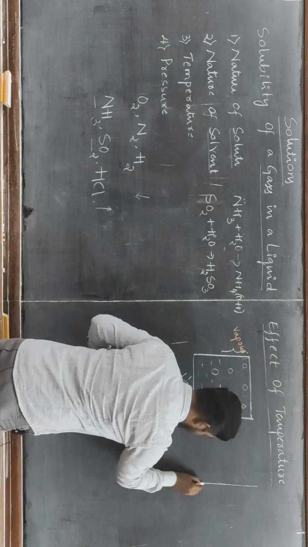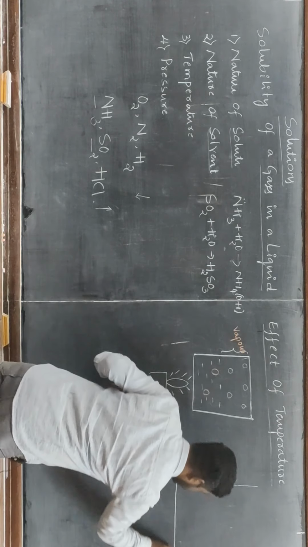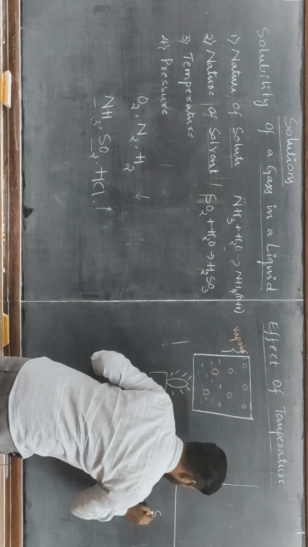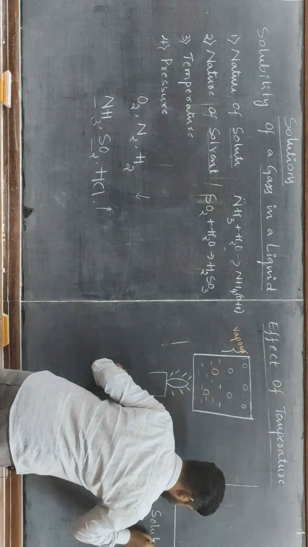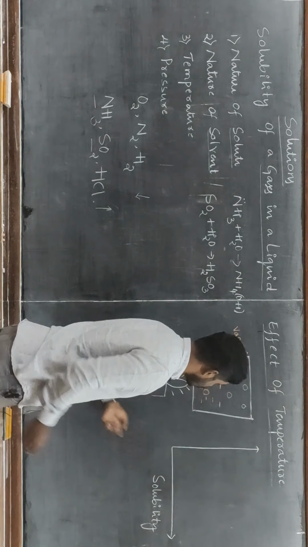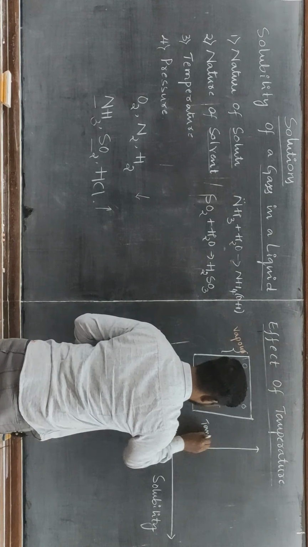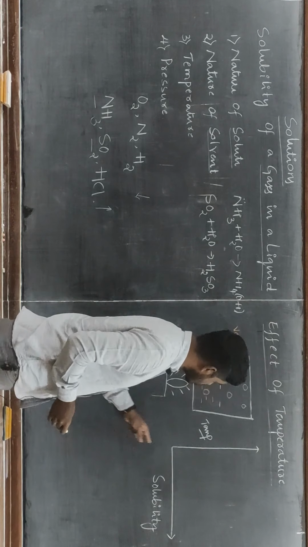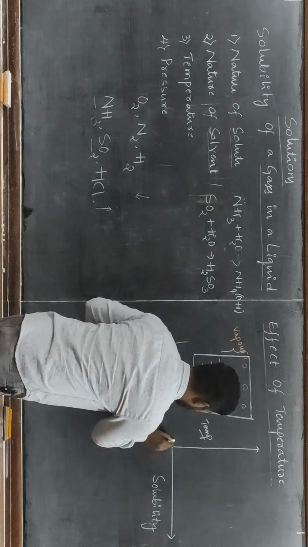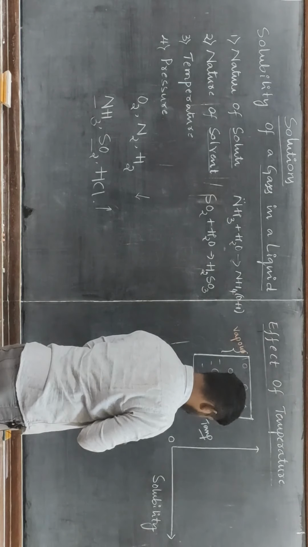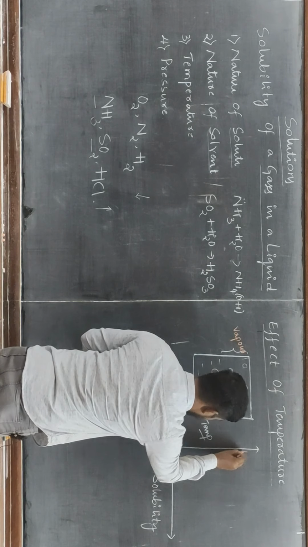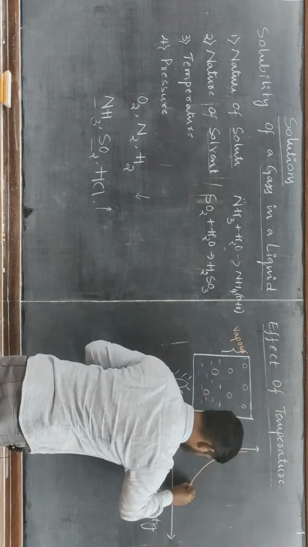If I consider the graph, let us take solubility on the x-axis and temperature on the y-axis. As the temperature decreases, the solubility increases.